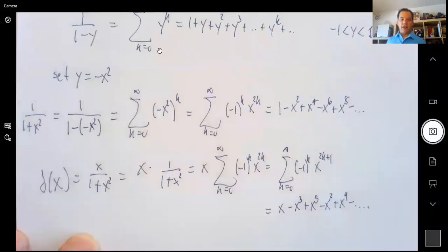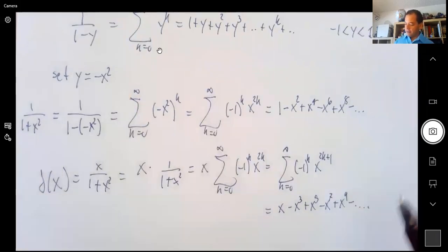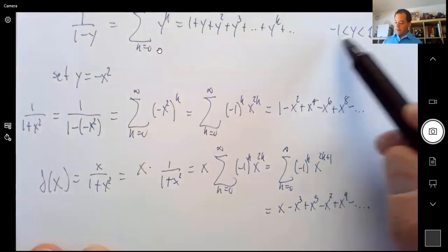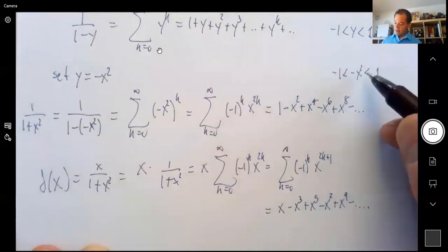Right? And in this problem, it doesn't say, but you can also calculate where this works. So the first one worked for y's between -1 and 1. So the next one works when negative x squared is between -1 and 1. And this is always a negative number, so this inequality makes no sense.